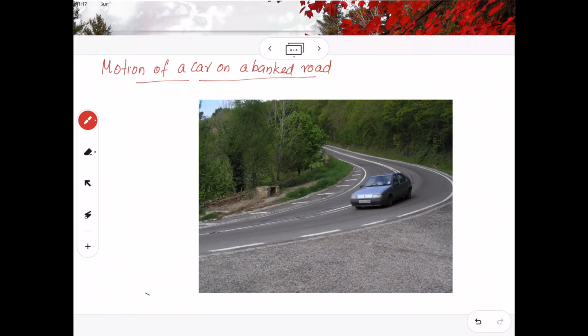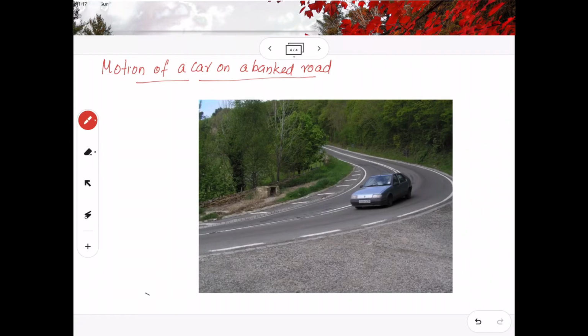In the first example we just discussed that if there is very little friction, there may be a high chance of skidding of vehicles. So how to avoid such a situation? The only solution is to make the road banked. Banking of a curve, or a banked road, means the procedure of making the upper portion of the road a little bit higher than the lower portion, so that the moving vehicle will get a safe speed even if there is less friction.